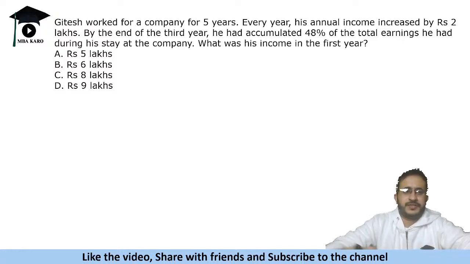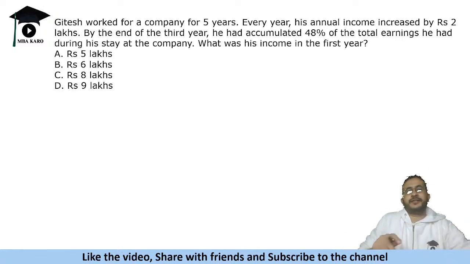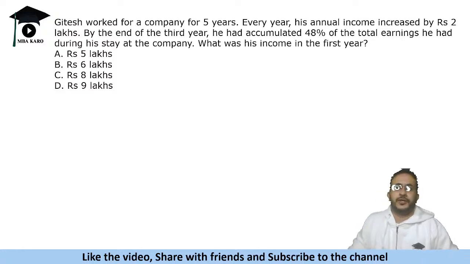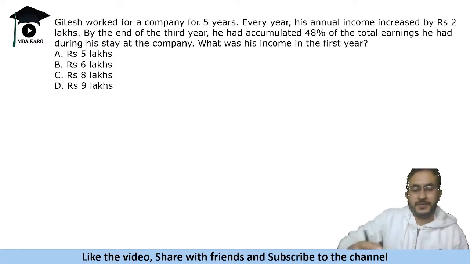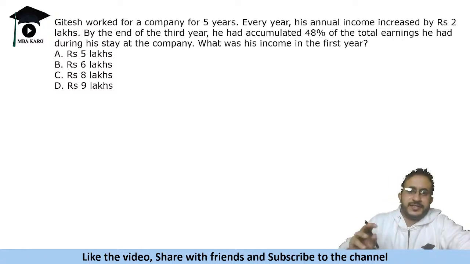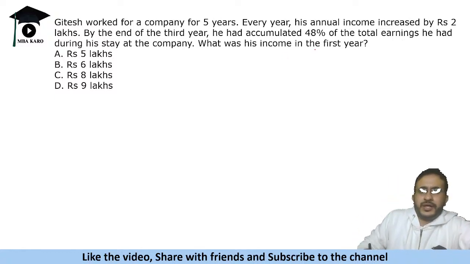Okay, so this is a simple question. It says that every year his annual income increased by 2 lakhs. Okay, and this is primarily a question based on arithmetic progression. Okay, so it says like every year 2 lakhs increase हो गई.